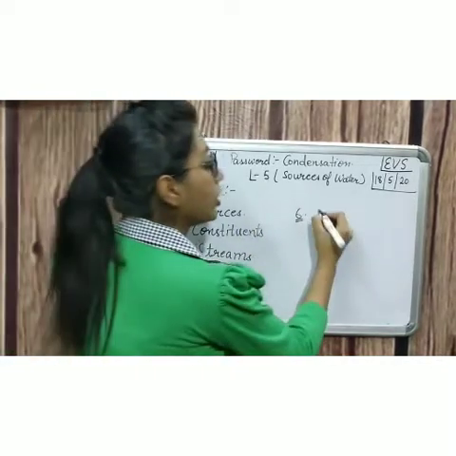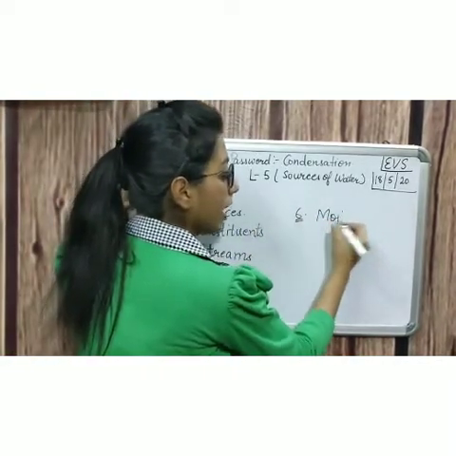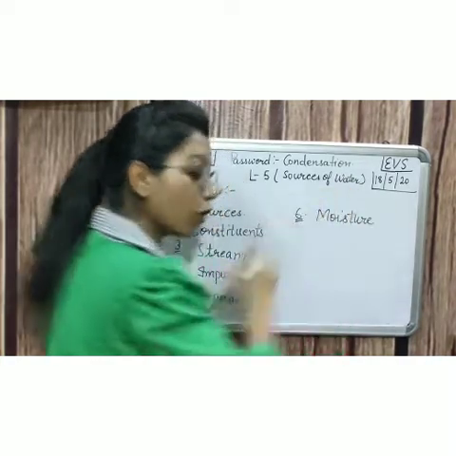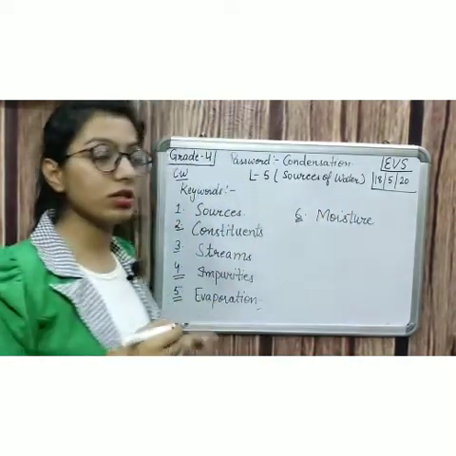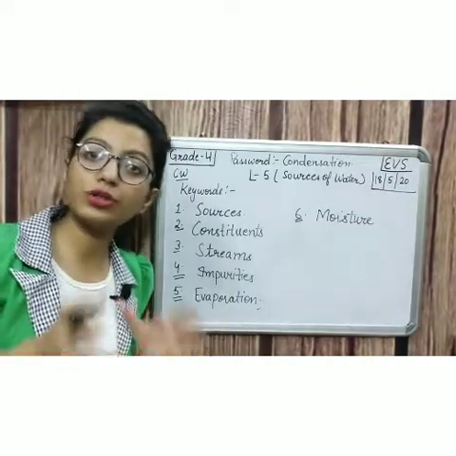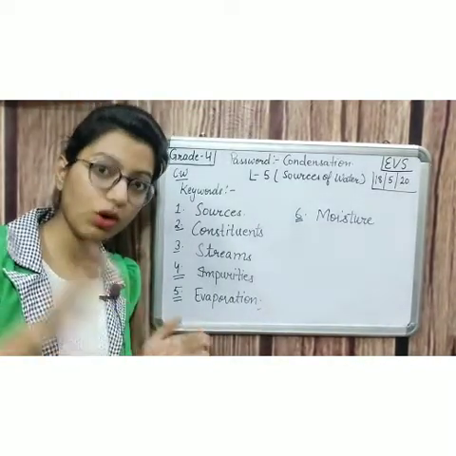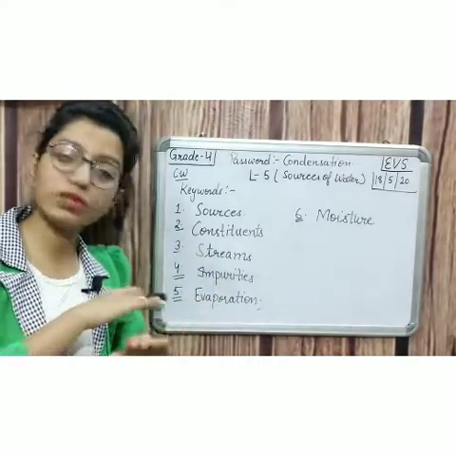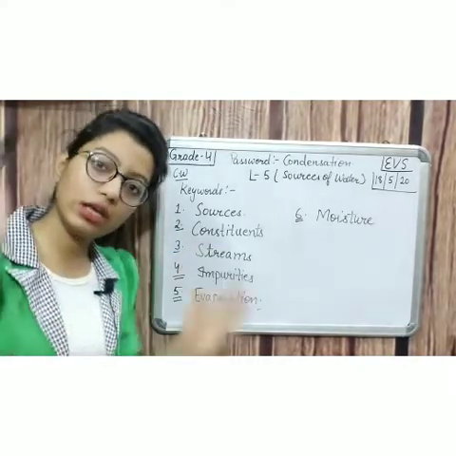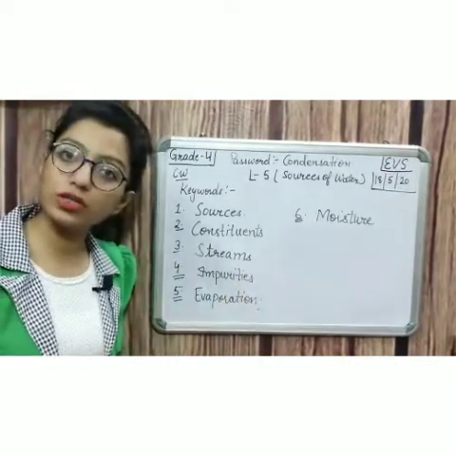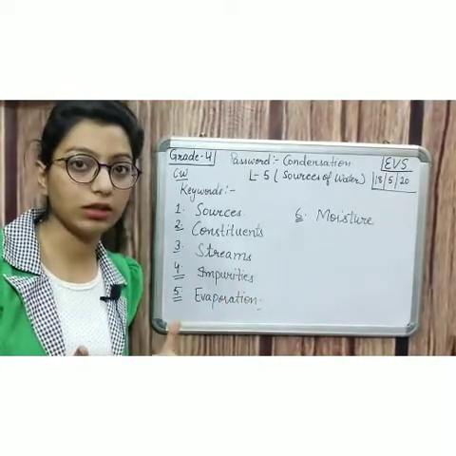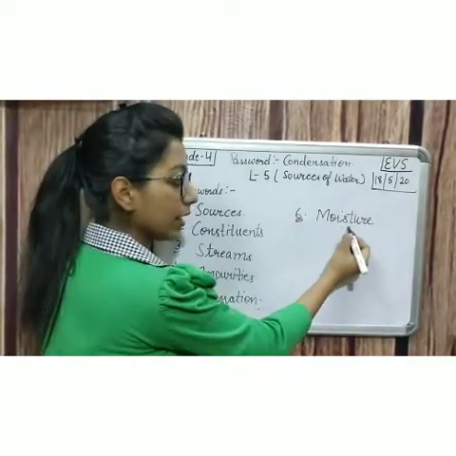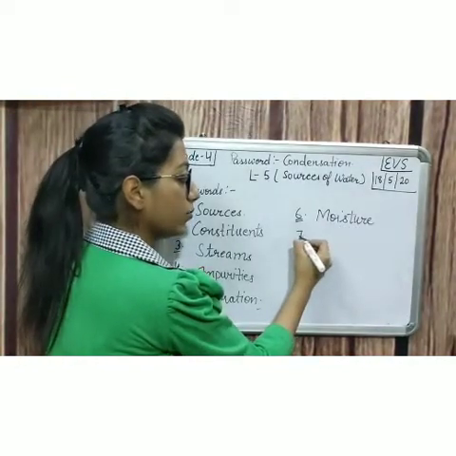Now the sixth keyword is moisture. So moisture is water in small drops on a surface or in the air. Small drops में जो water है या तो वो surface पे है या फिर air में. So that is moisture, जिसे हम नमी कहते हैं हिंदी में. नमी. Clear? Moisture.